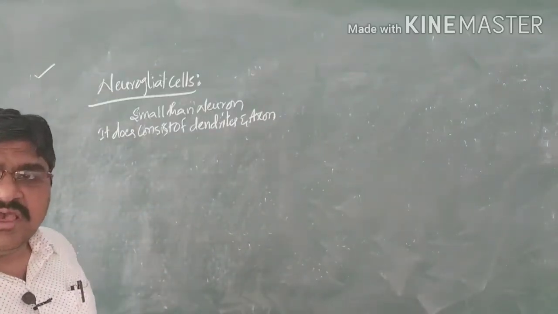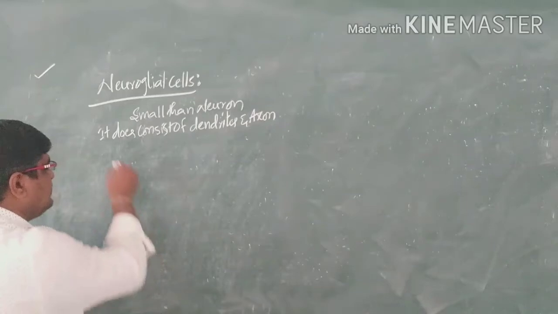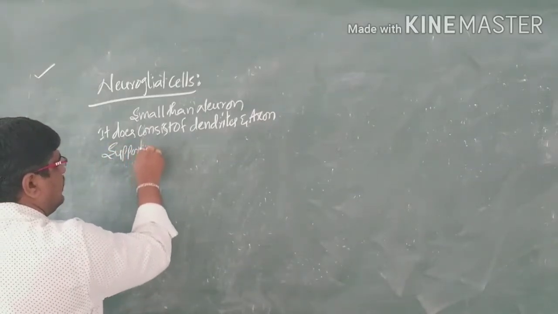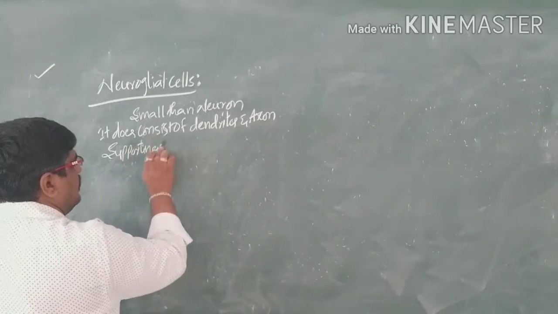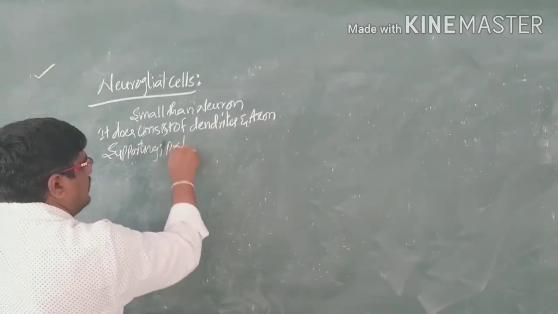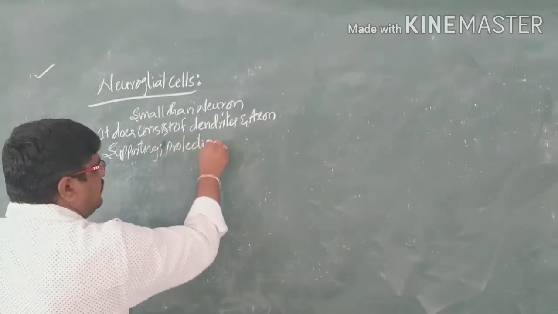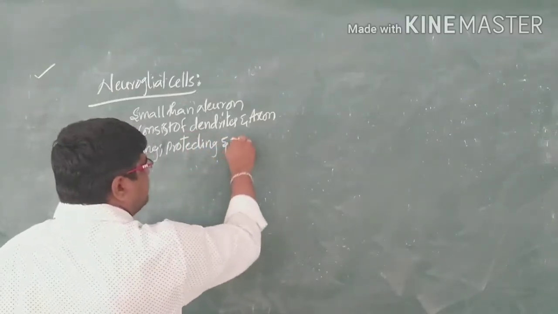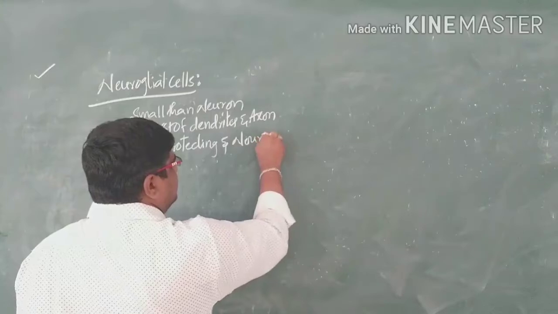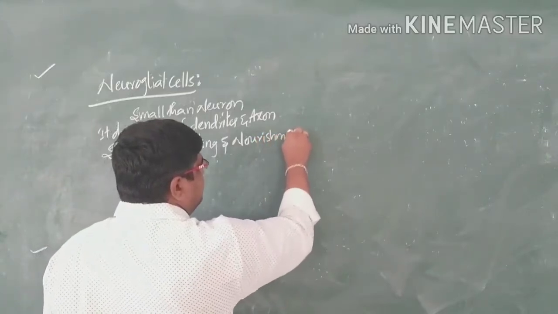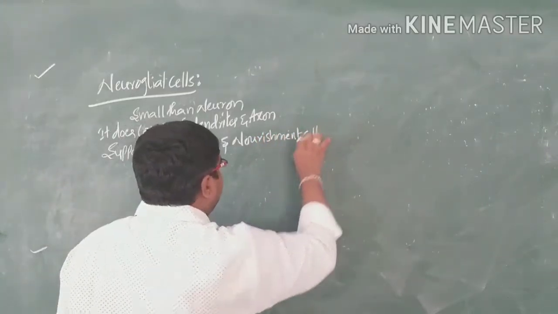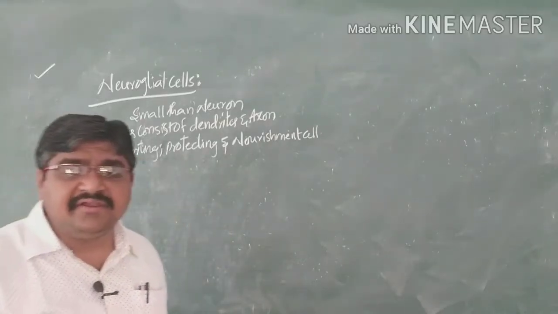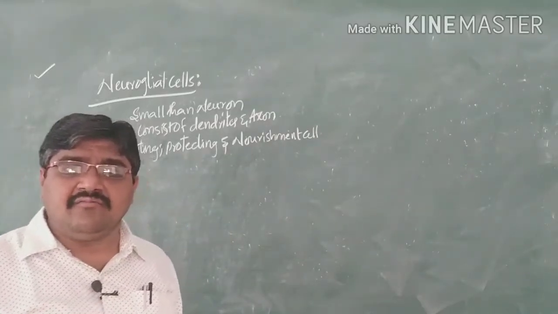These are supporting, protective, and nourishment cells. That means these cells are helpful for supporting, protecting, and also providing food materials for the development of neurons.